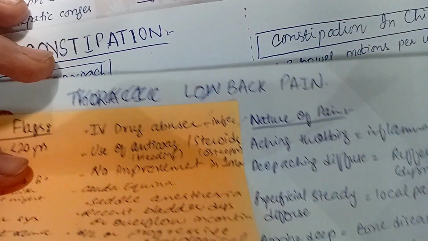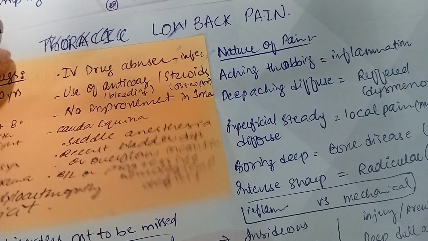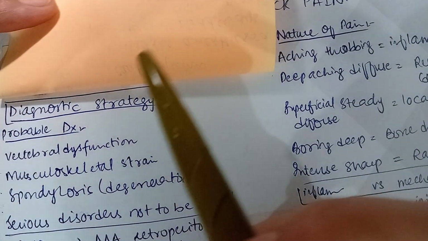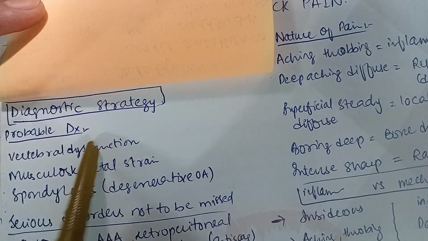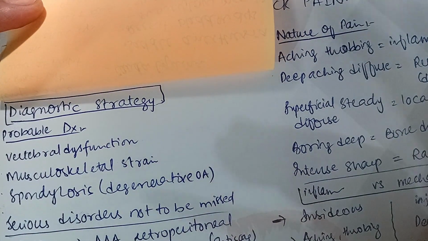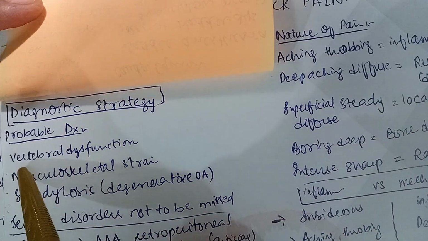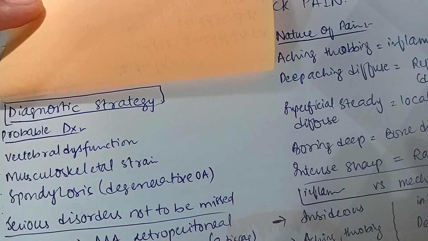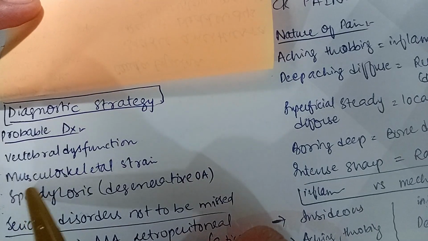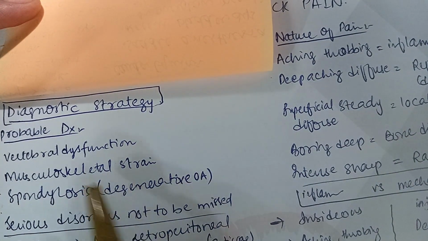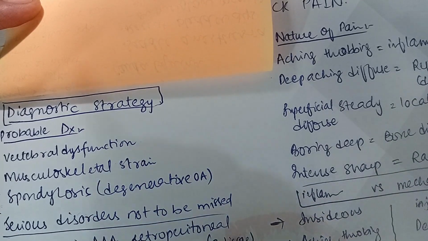Today's topic is lower back pain. We are going to follow the same diagnostic model, starting with probable diagnosis. What can be the probable diagnosis if a patient comes to you normally in an OPD with lower back pain? He can have vertebral dysfunction and musculoskeletal strain, spondylosis, which is also termed as degenerative osteoarthritis.